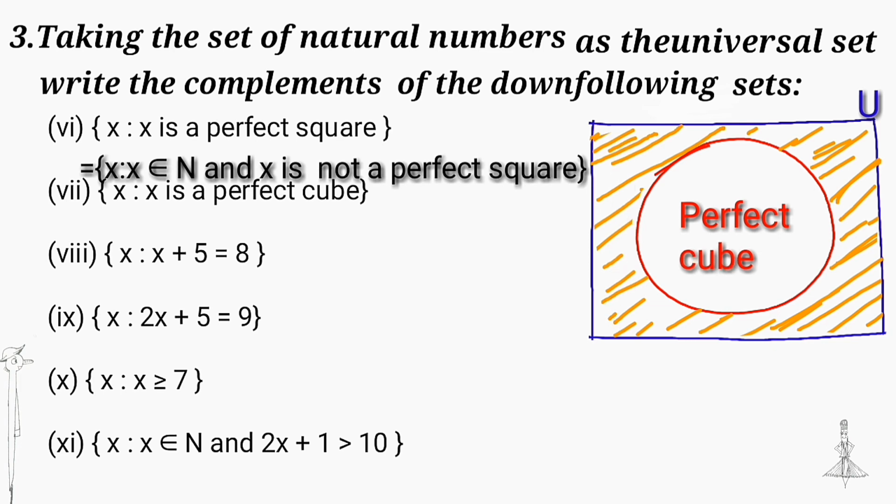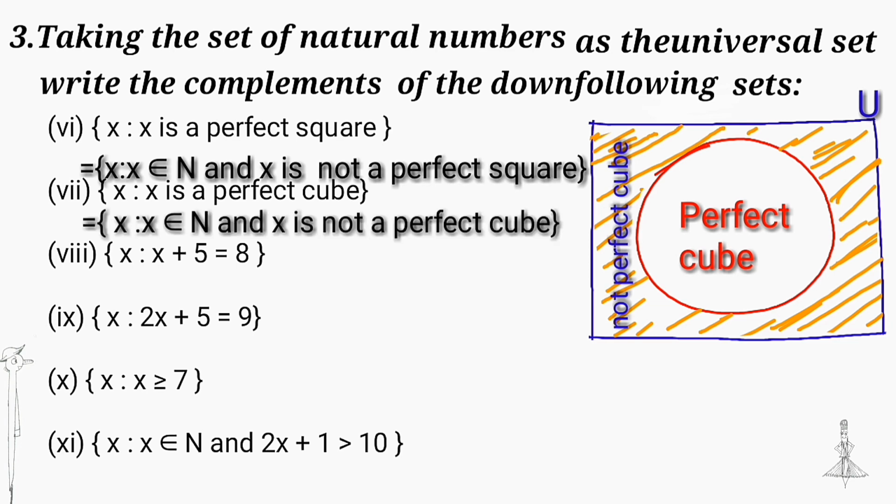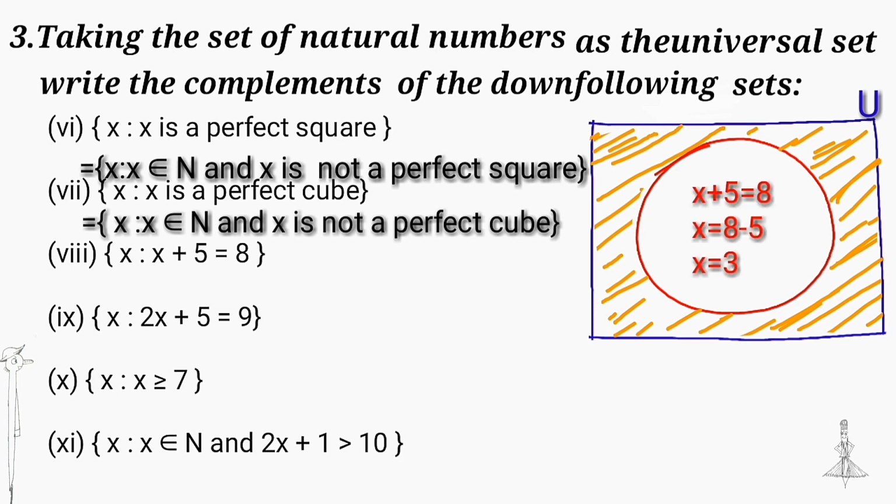Then next, x is a perfect cube. Then x in N and x is not a perfect cube. Next, x plus 5 is equal to 8. Solving this equation, we get x is equal to 3 and its complement, the set complement, is x is a natural number and x not equal to 3. The collection of x not equal to 3.